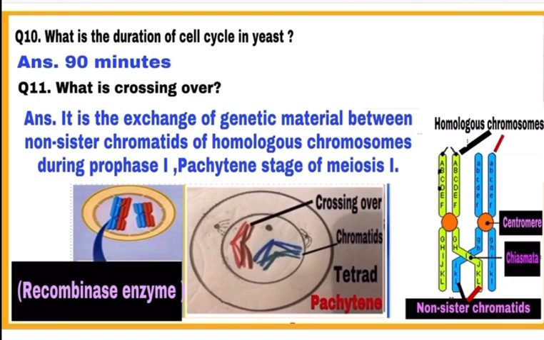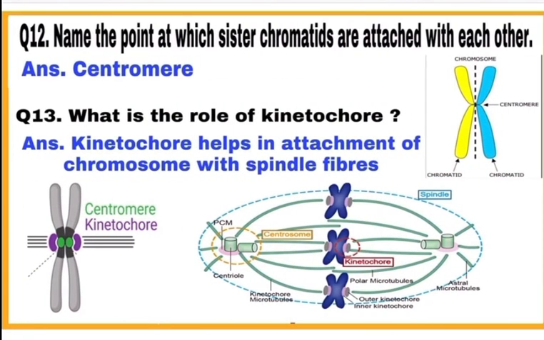Question 11. What is crossing over? See the diagram. Exchange of genetic material between non-sister chromatids of homologous chromosomes is called crossing over, and this takes place during pachytene stage of prophase 1 of meiosis 1, and the enzyme involved in crossing over is recombinase enzyme.